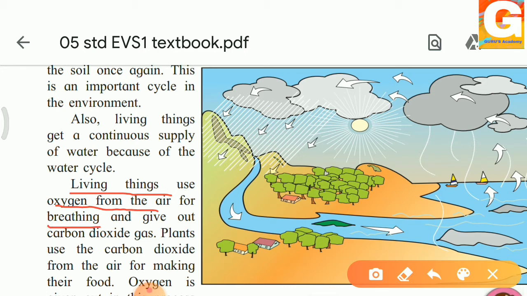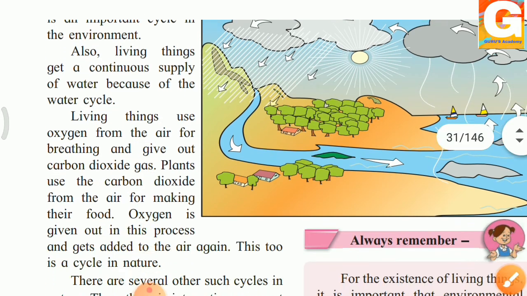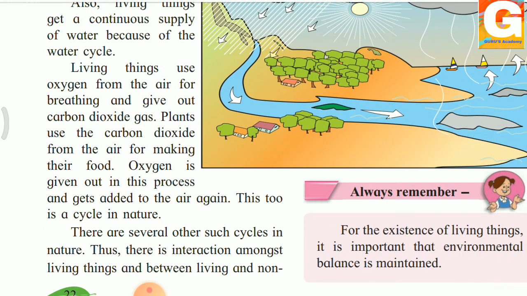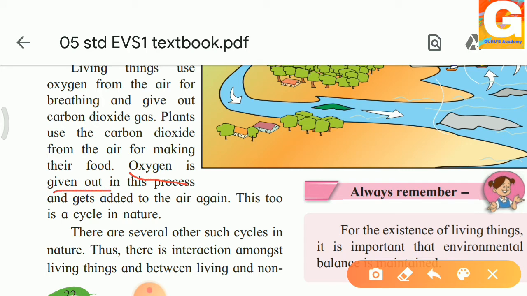Yes, all the living things on the earth require oxygen for breathing, and oxygen is present in the air, and they give out carbon dioxide. Whereas what do plants do? Plants use carbon dioxide. They take carbon dioxide from the air for making their food, and it gives out oxygen. Oxygen is given out in this process and gets added to the air again. This too is a cycle in nature.